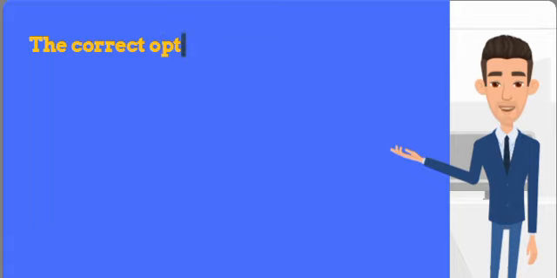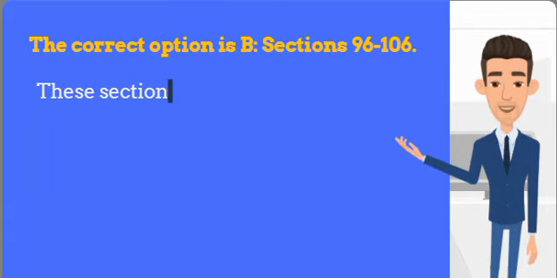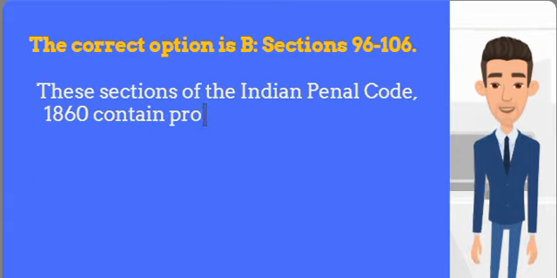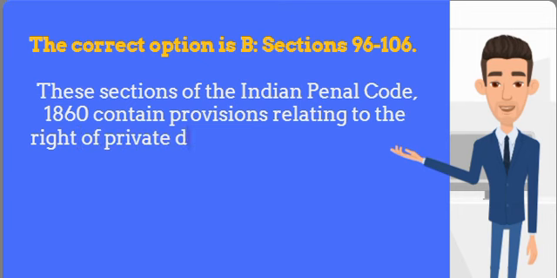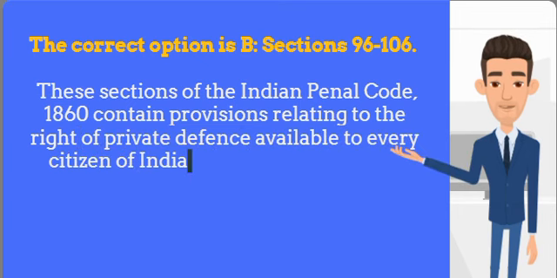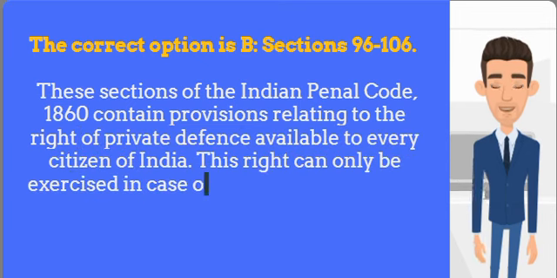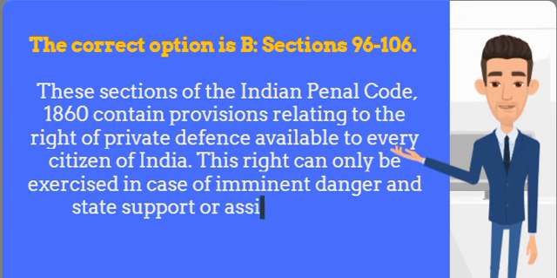The correct option is B, sections 96 to 106. These sections of the Indian Penal Code, 1860 contain provisions relating to the right of private defense available to every citizen of India. This right can only be exercised in case of imminent danger and state support or assistance is not available.